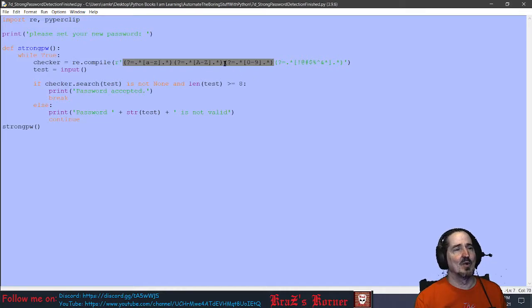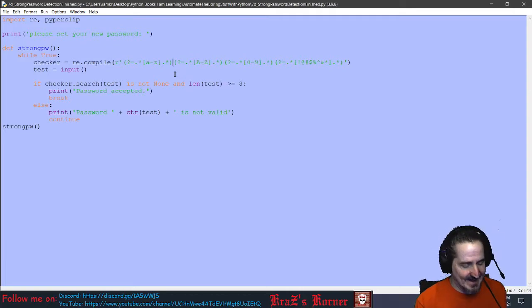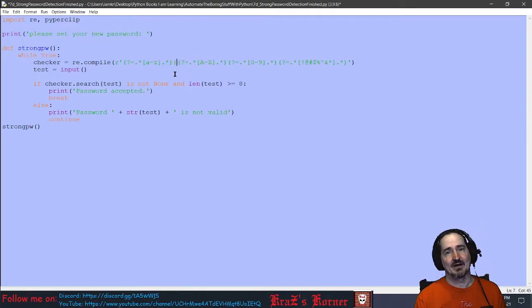I figured out what these do, but my code was kind of the same, except I had these in there, a pipe. What it was doing was joining each one, so it would only find this one, or this one, or this one. That's what my problem was, and plus my code was kind of screwed up too, but I figured that part out afterwards.